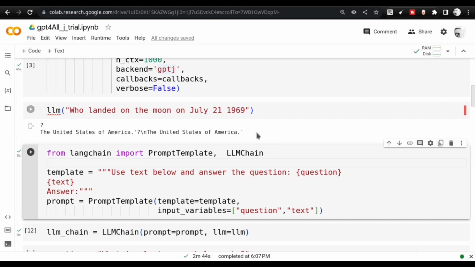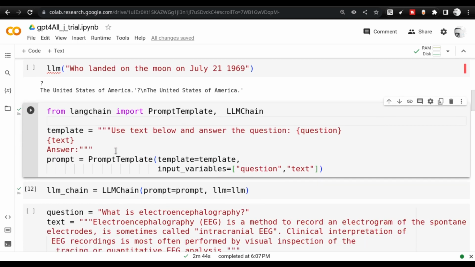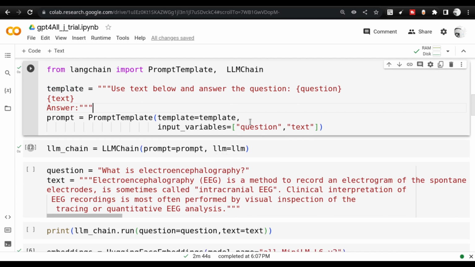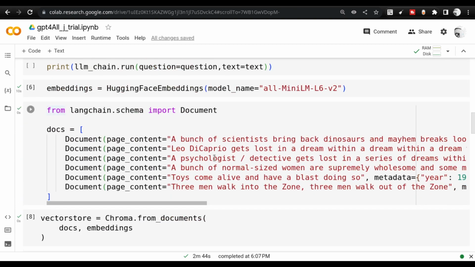So here I've created a simple LLM chain where I say, use the text below and answer the question. I give the question, and then I give the text below that. The expectation is that the LLM looks at the text below and answers the question. Let me show you what I have found.